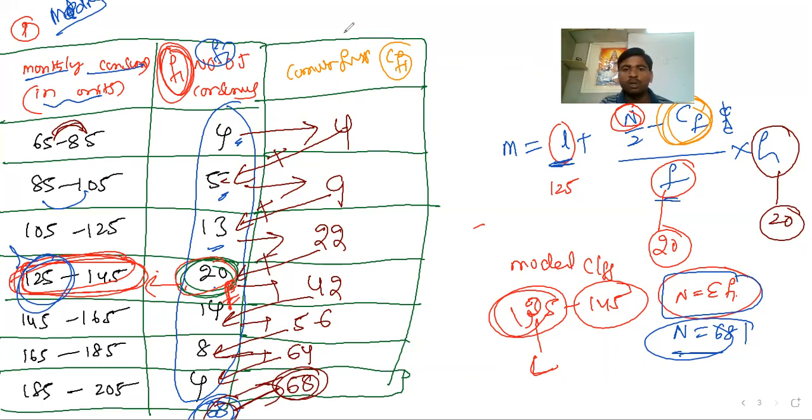Once again, let me explain so you understand very clearly. You write 4 first. Next, 4 plus 5 is 9. 9 plus 13 is 22. 22 plus 20 is 42. 42 plus 14 is 56. 56 plus 8 is 64. 64 plus 4 is 68. Like this you can write, so you get the cumulative frequency.